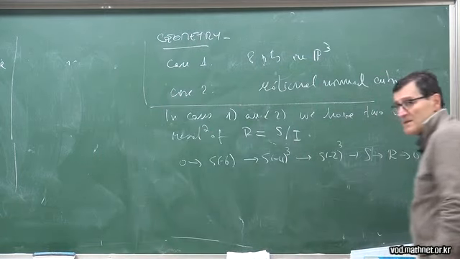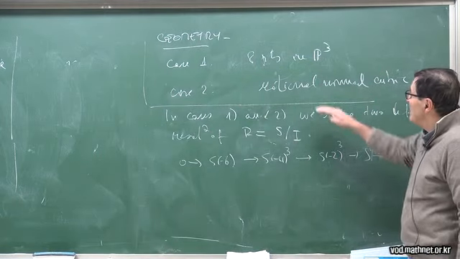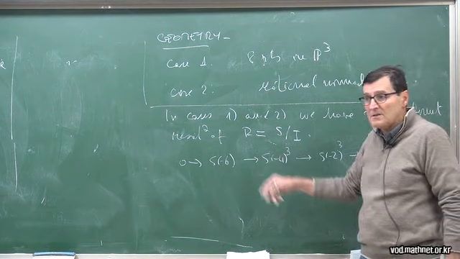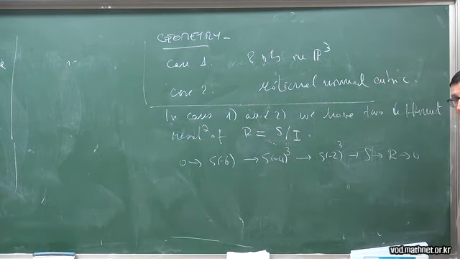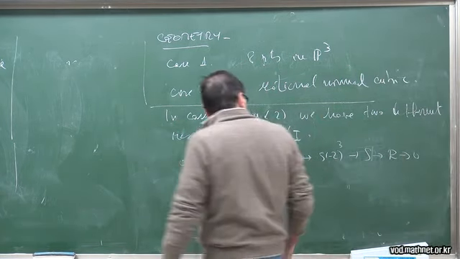This is a Koszul complex, because in case 1 you have a regular sequence, it is just a Koszul complex. Not too interesting, but this is the situation.